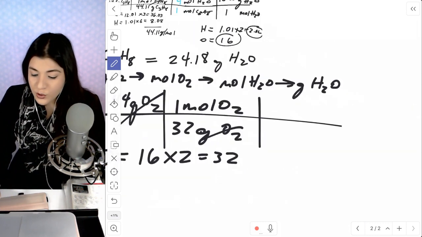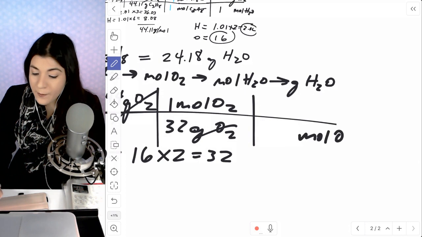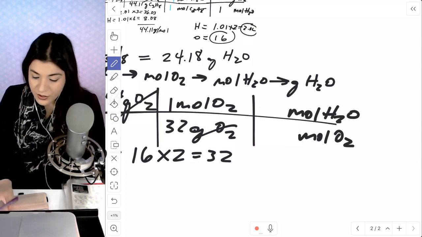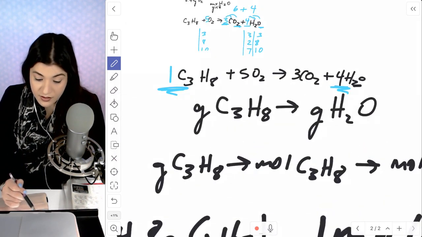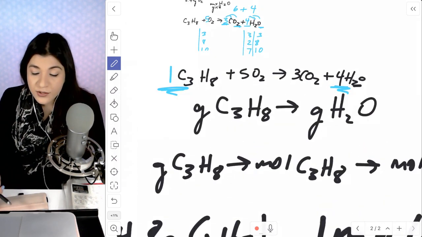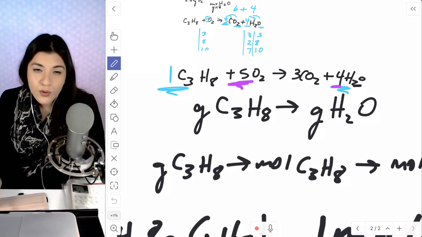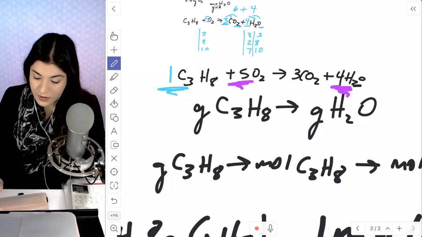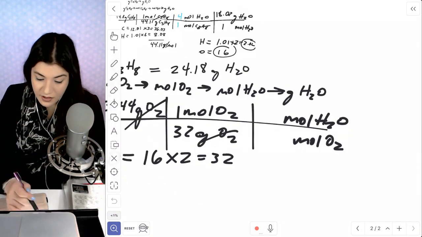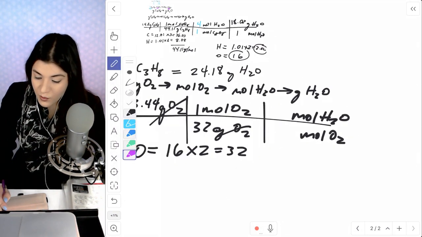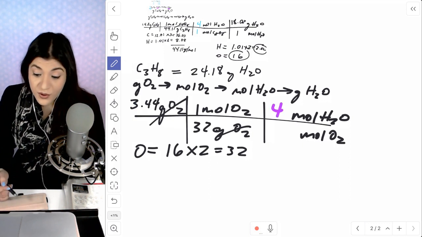Let's move on to our mole to mole ratio, which will go back to our balanced equation. So moles of O2, let's see what we got. Looking here, we have 5 moles of O2 for every 4 moles of water. Let me go back and place that. So we said 4 moles of water for every 5 moles of O2.